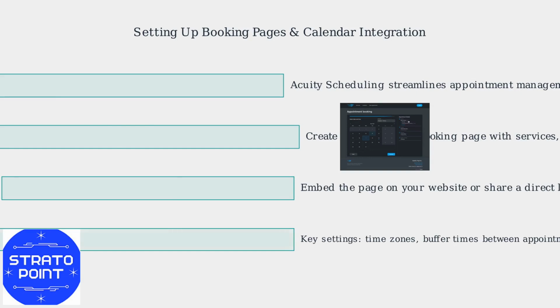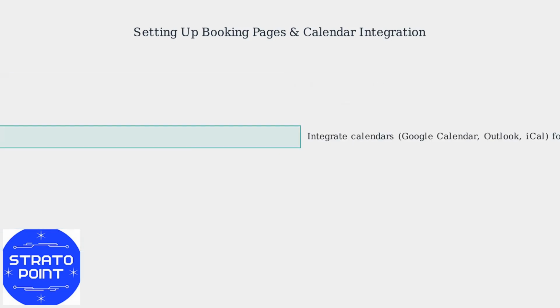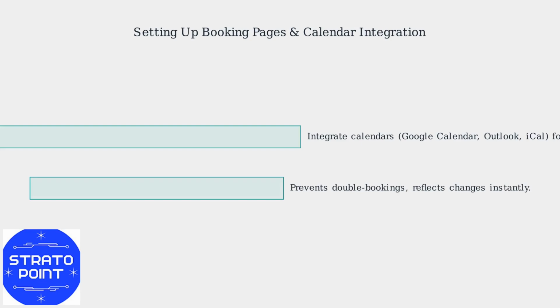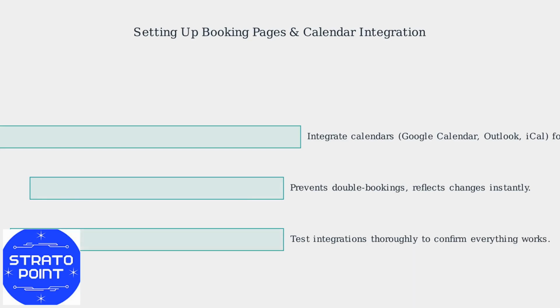Key settings include time zones, buffer times between appointments, and blackout dates. Next, integrate your calendars such as Google Calendar, Outlook, or iCal for real-time synchronization. This prevents double bookings, ensuring accuracy by reflecting all changes instantly. Remember to test the integrations thoroughly to confirm everything is working as expected.